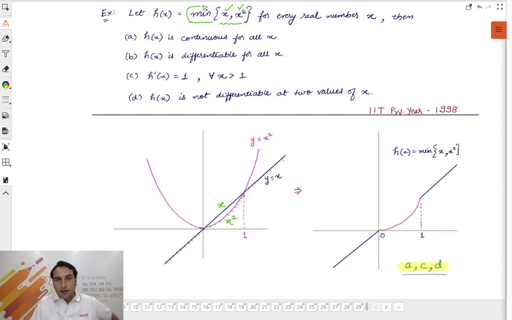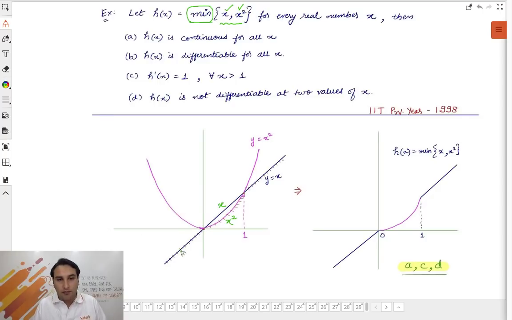Whenever the question is minimum, what do you have to do? Look at any portion of the graph. Start from, say, minus infinity and come towards the right. Minimum means wherever the graph is lower, just keep selecting it. Between minus infinity to 0, which graph is lower?